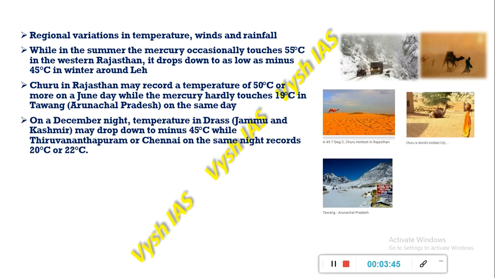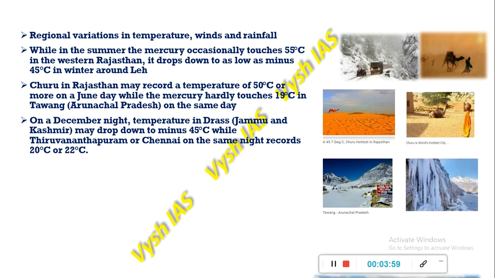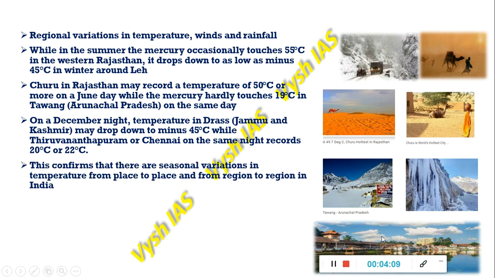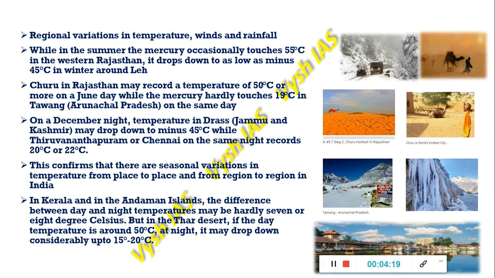On a December night, the temperature in Dras, which is situated in Jammu and Kashmir, may drop to minus 45 degrees Celsius, whereas in Thiruvananthapuram or Chennai, the same night records 20 to 22 degrees Celsius. So this is Dras over here, you can see ice formations, and this is Thiruvananthapuram. This confirms that there are seasonal variations in temperatures from place to place and region to region.